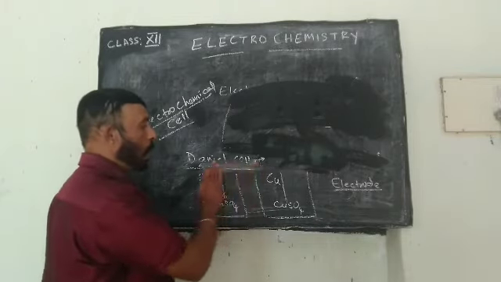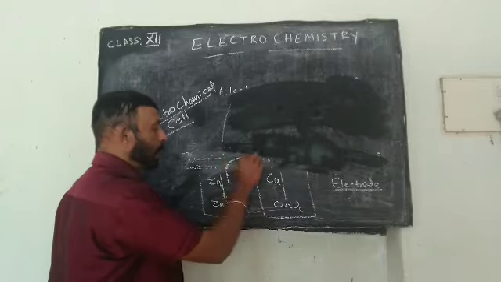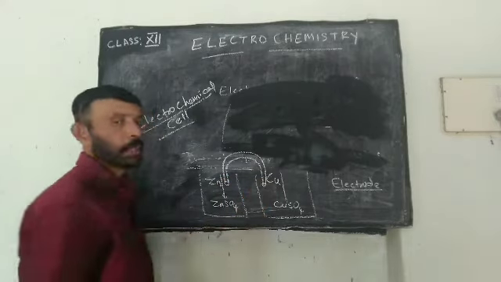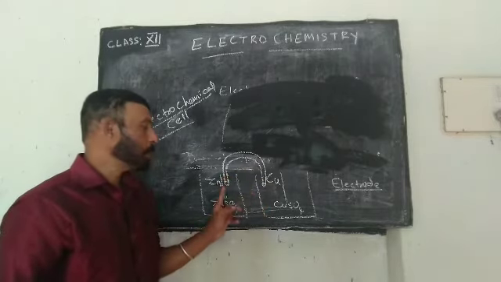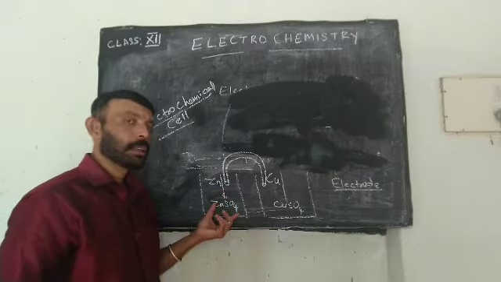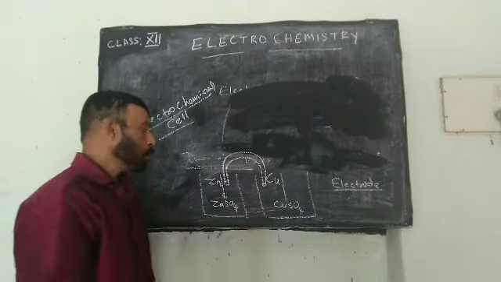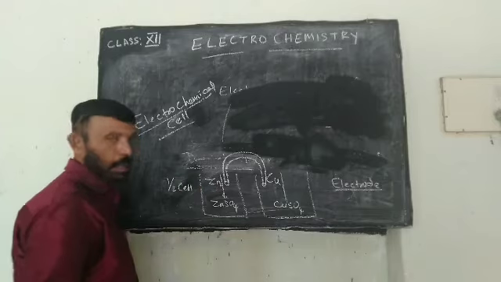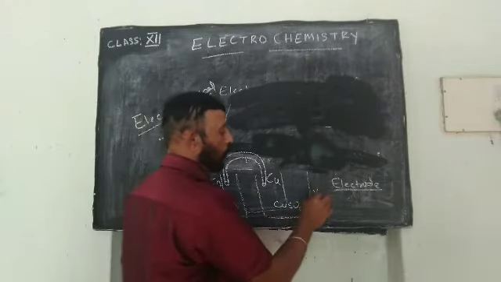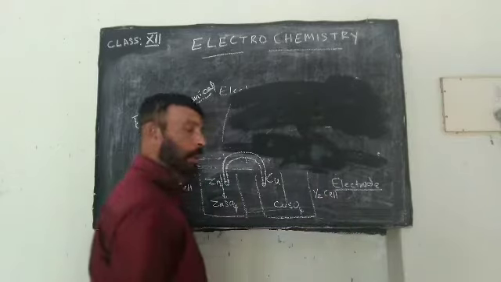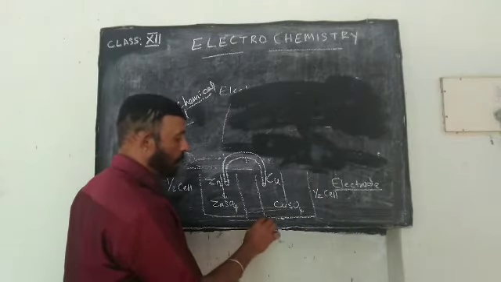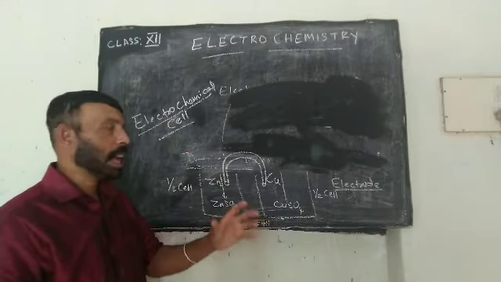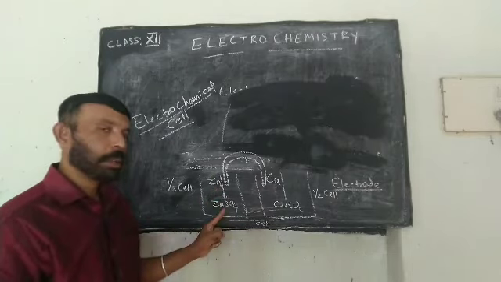Then these two are interconnected by means of a bent U-tube. A bent U-tube is used to connect between this part as well as this part. So zinc rod dipped in zinc sulfate can be called as a half cell. Copper rod dipped in copper sulfate can be called another half cell. Half plus half gives cell.